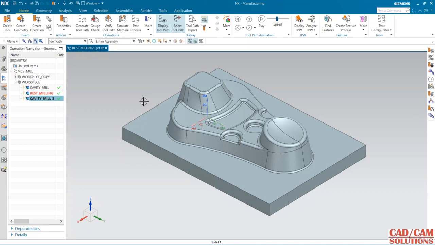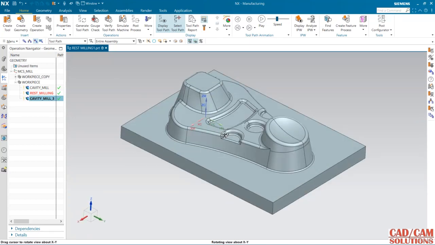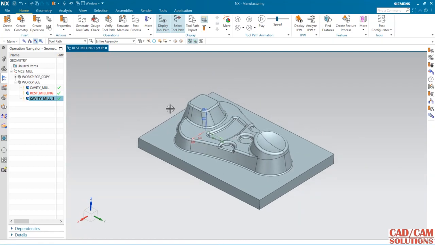Now I want to mount this part on a machine. So how to import the machine? First I'm going to generate the tool path.